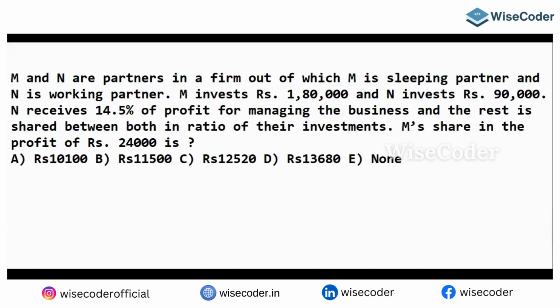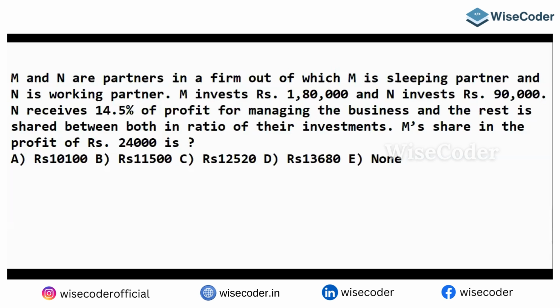M and N are partners in a firm out of which M is a sleeping partner and N is a working partner. M invested 1,80,000 and N invested 90,000. N receives 14.5% as profit for managing the business, and the rest is shared between both in the ratio of their investments. M's share is rupees 24,000. So he's asking maybe about N's share, I guess. Let's try to figure out the answer.